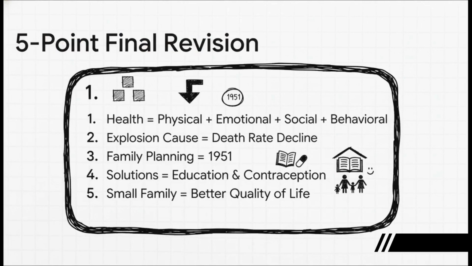All right, let's do a final rapid-fire revision. If you remember nothing else from this, remember these 5 points. 1. Reproductive health has 4 pillars: physical, emotional, social, behavioral. 2. The population explosion was caused by a decline in the death rate. 3. India's family planning program started in 1951. 4. The key solutions are education and contraception. And 5. The small family norm leads to a better quality of life. These are your high-yield facts.